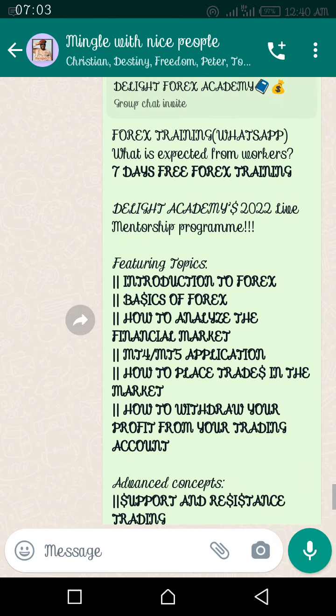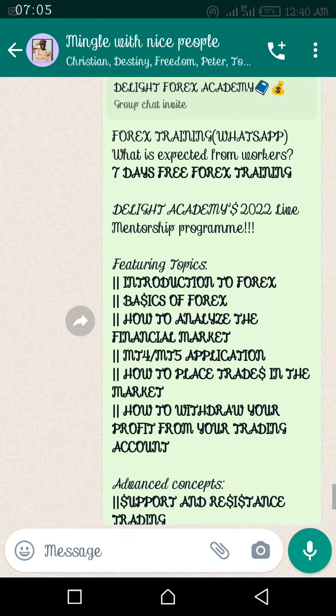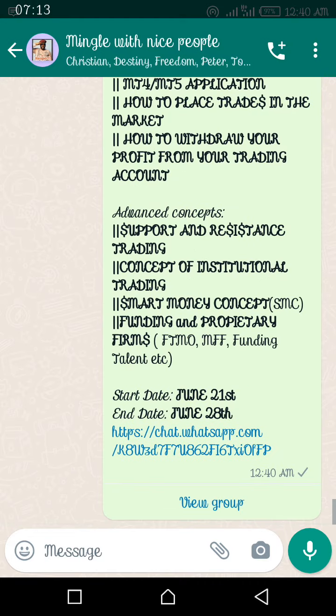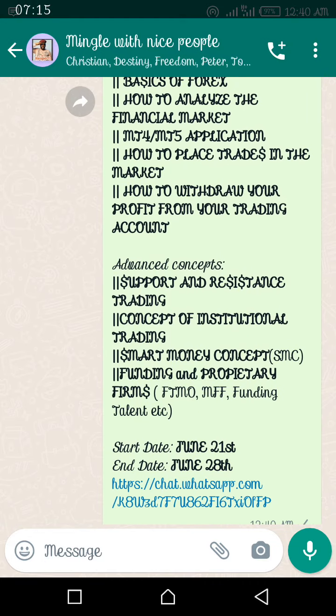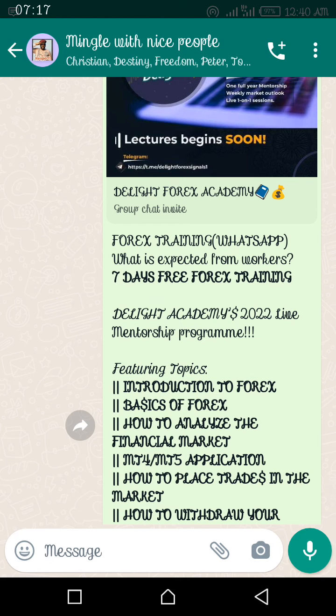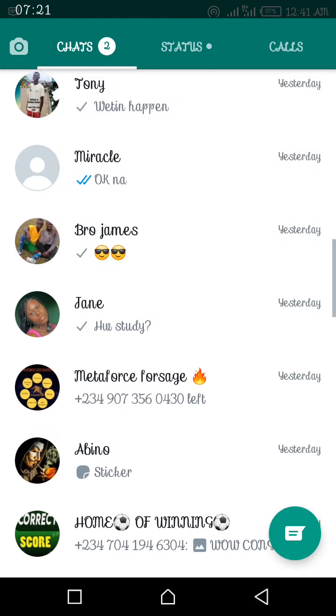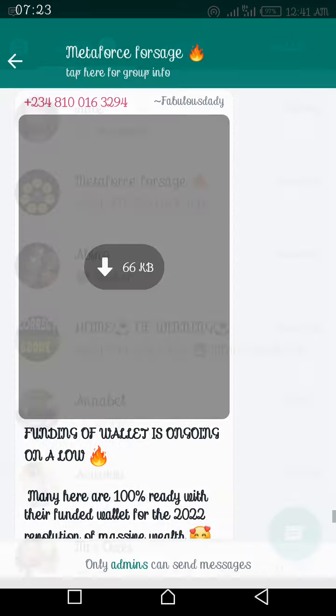Now they say take a screenshot. Make sure you take a better view of your screenshots. Take the screenshot right from this view. Make it very clear, or you can maybe take 2 screenshots at a time, so at least you can make a complete view of the post. You paste again to another group. Make sure you paste to different groups.